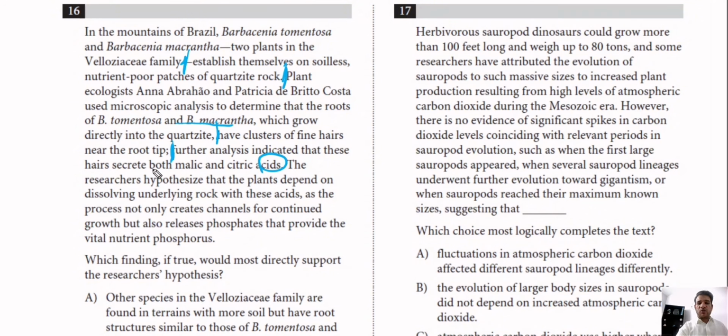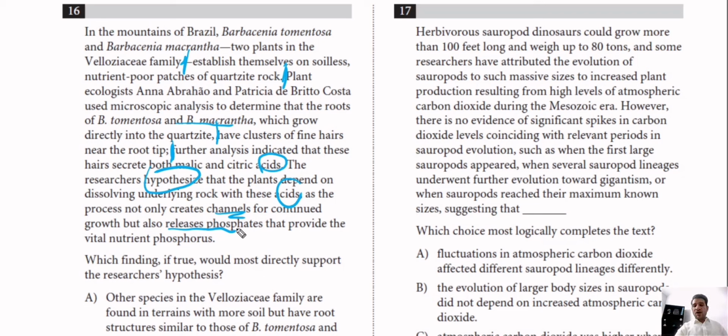The researchers hypothesized, and this is very important because I need to identify the hypothesis, that the plants depend on dissolving underlying rock with these acids, as the process not only creates channels for continued growth but also releases phosphates that provide the vital nutrient phosphorus.